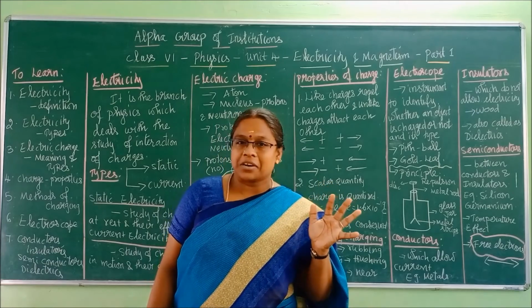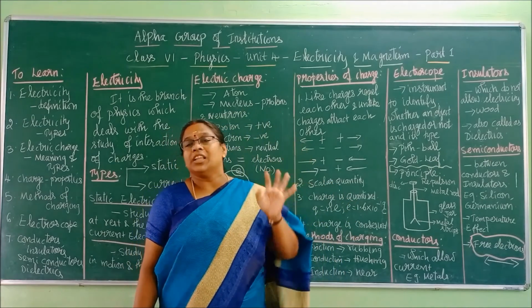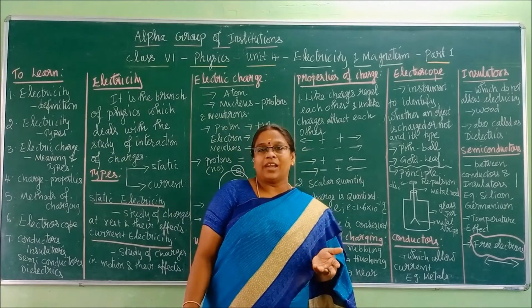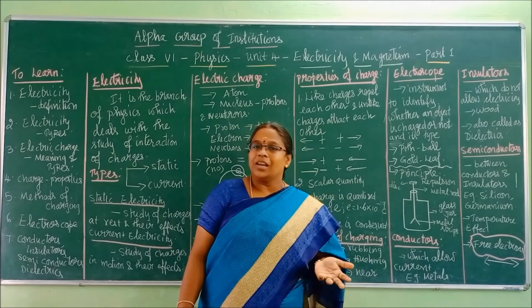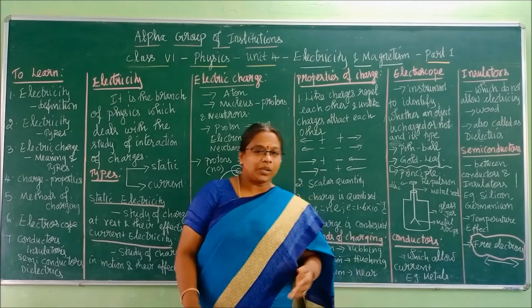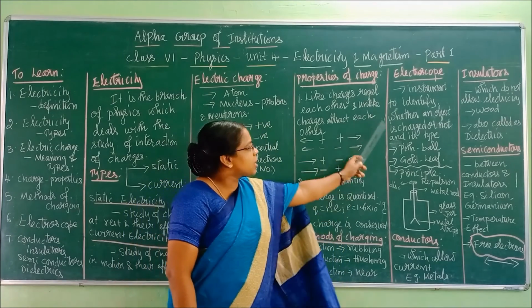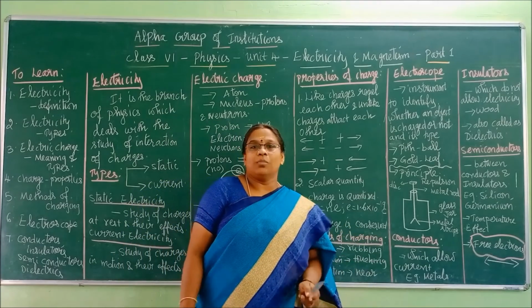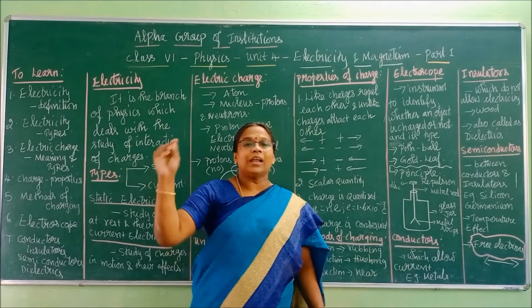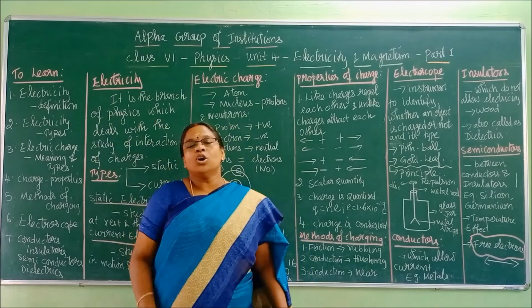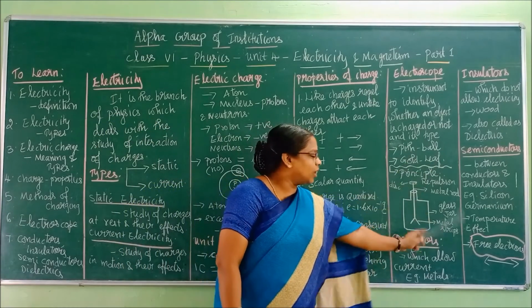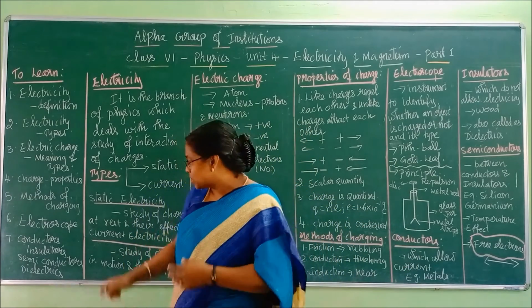Can you understand, children? How can we identify what type of charge it is? There are some more methods to identify which you can learn in your other classes. Okay, children? So this is how an electroscope works. This diagram is not there in your book, I think. Just draw it at the side of your book or your classwork. Now, we have to learn some of the definitions.